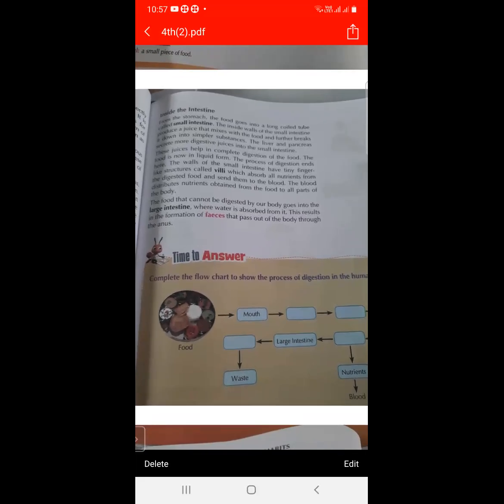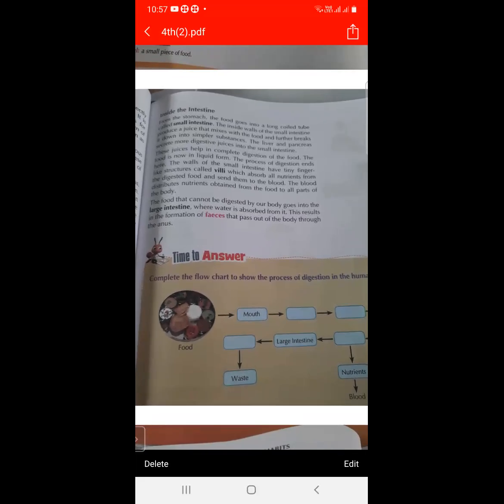And what process goes on inside the intestine? From the stomach, the food goes into a long coiled tube, and this long coiled tube is called the small intestine. Then it creates a juice, and with the help of these digestive juices, the food is converted into a simpler form. And complete digestion of food occurs in the small intestine.